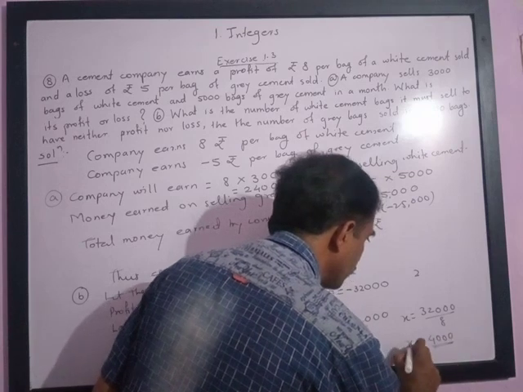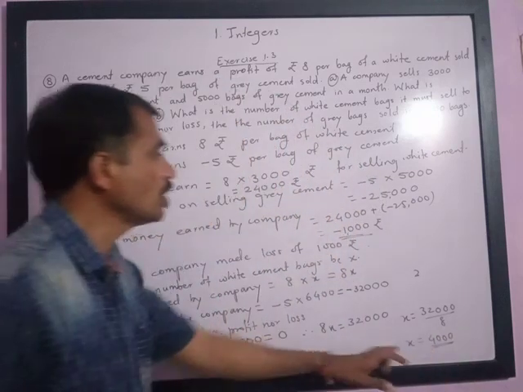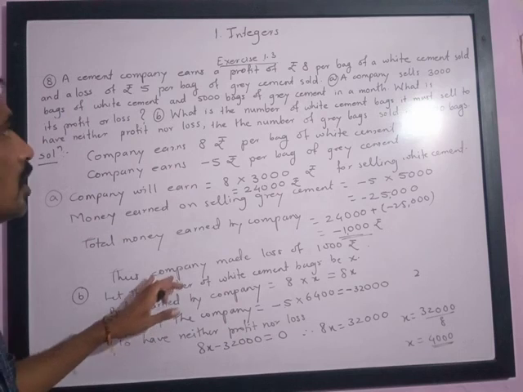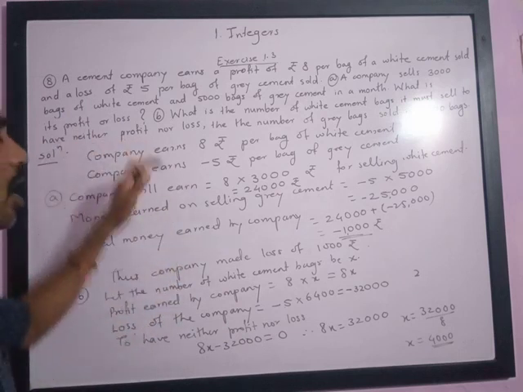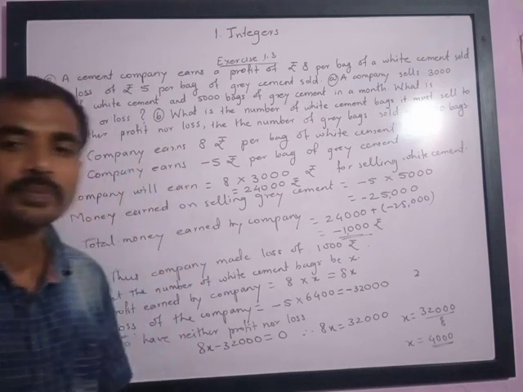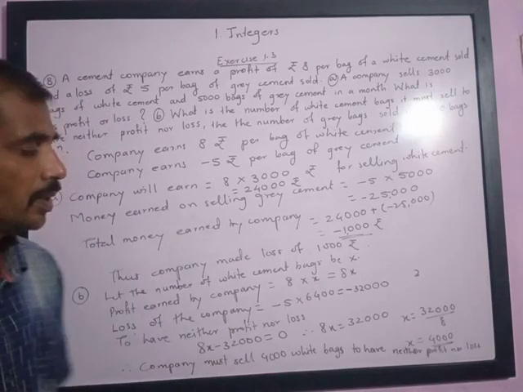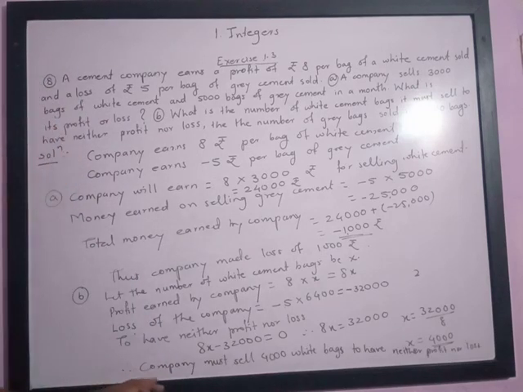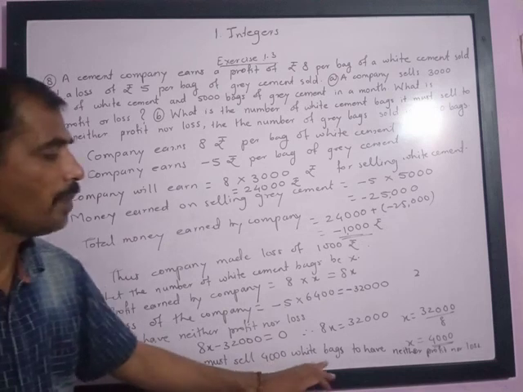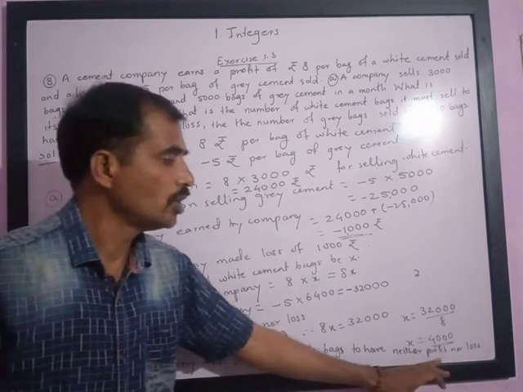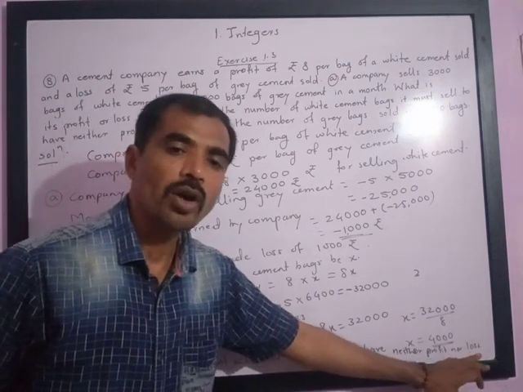It means the company must sell 4,000 white bags to have neither profit nor loss.